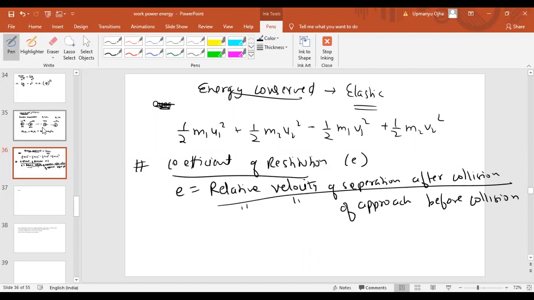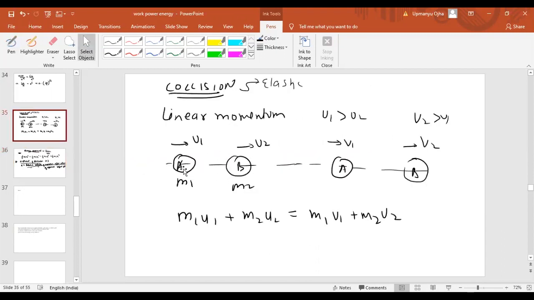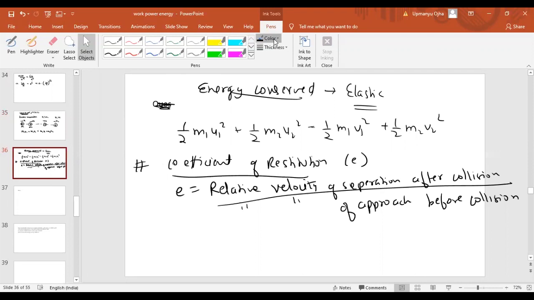Now if you take the condition which I have taken here, before collision A was approaching B, and after collision B was separating from A. So by using this concept, we can write E is equal to V2 minus V1 by U1 minus U2.